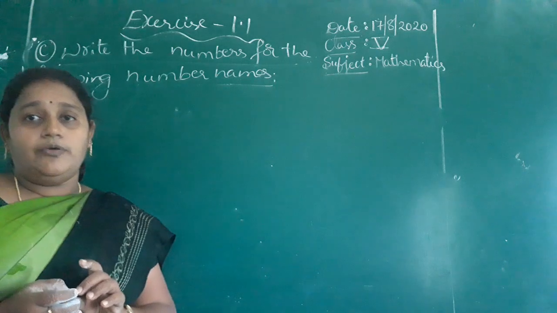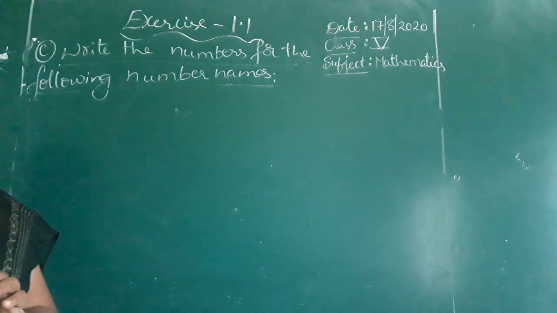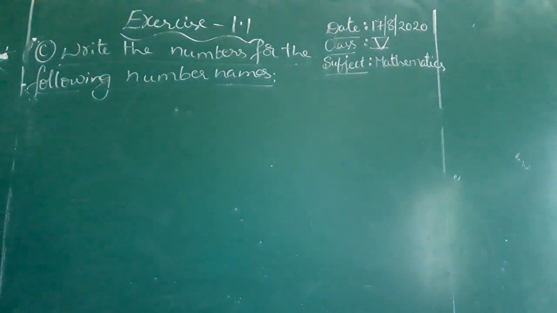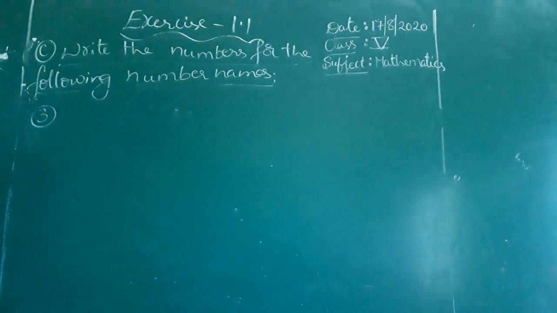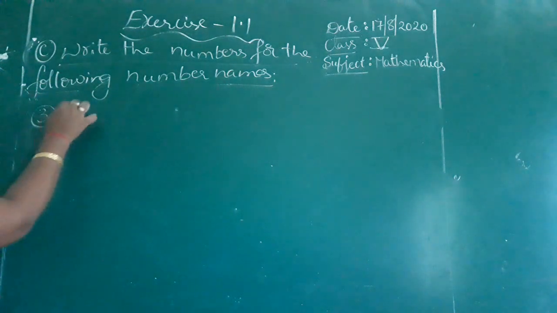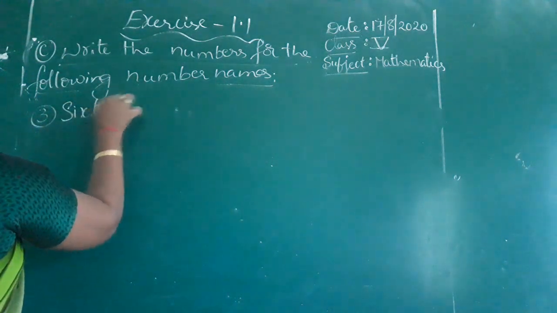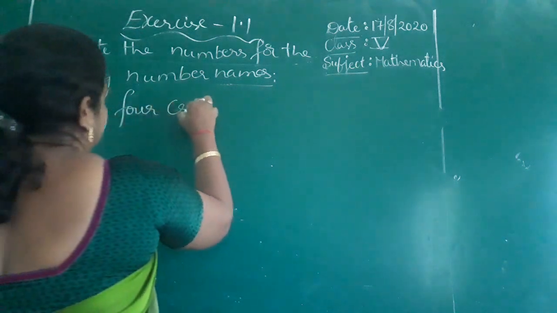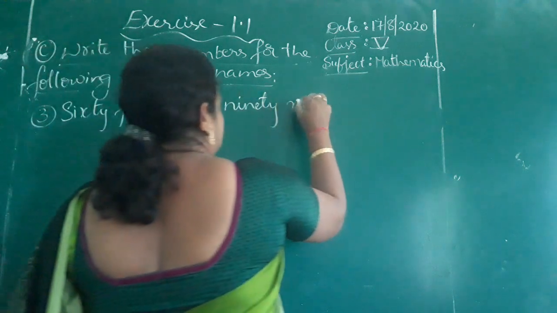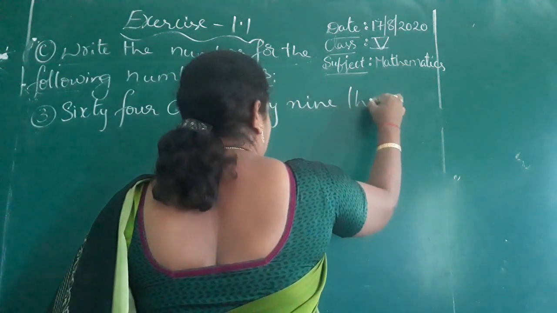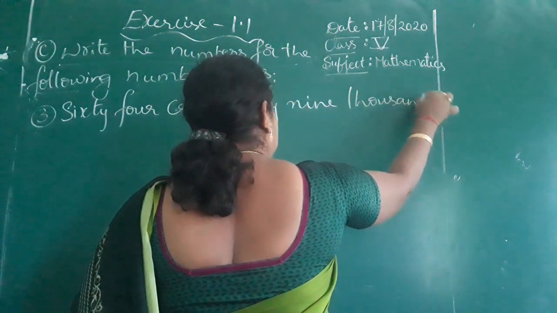Okay, children, how do you have to write? In the previous class I already told you two sums. Now the third sum I am going to start, children. See the third one: 64 crore 99,000.